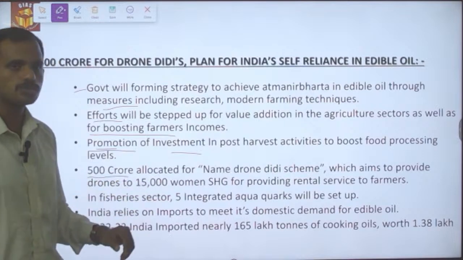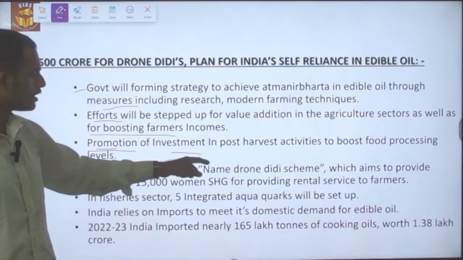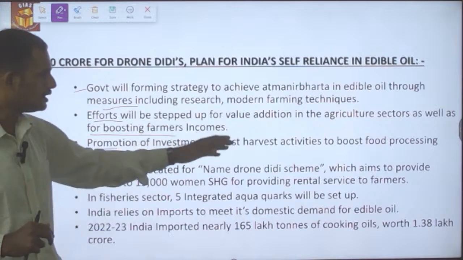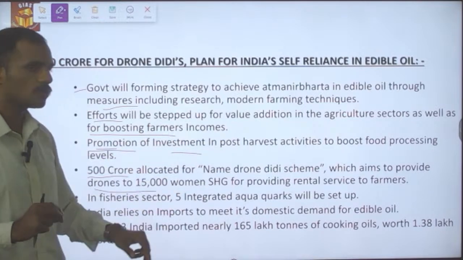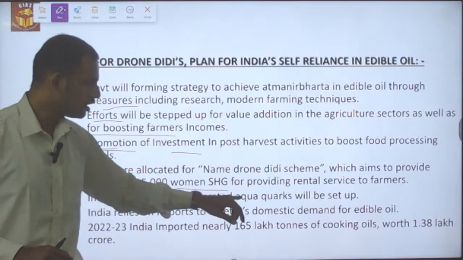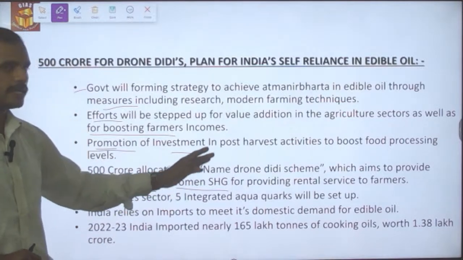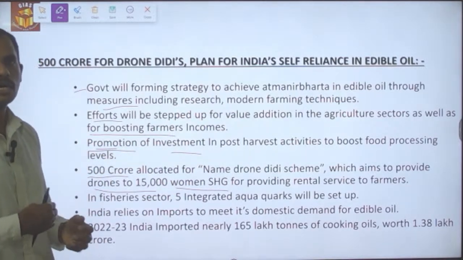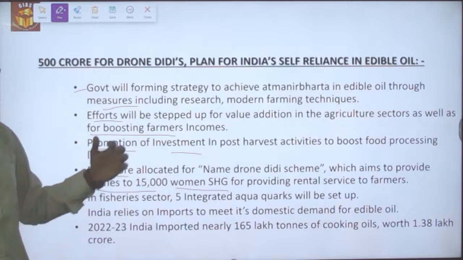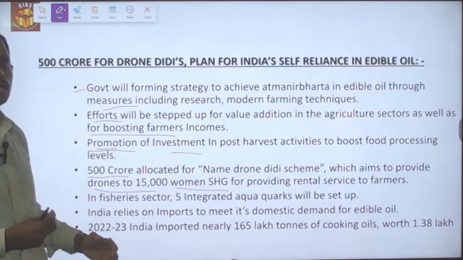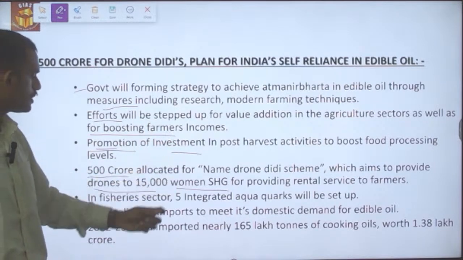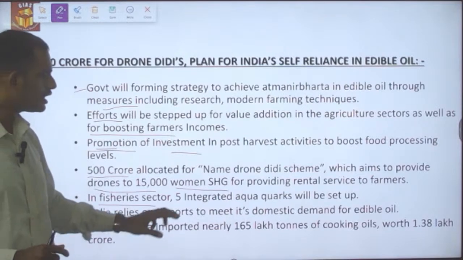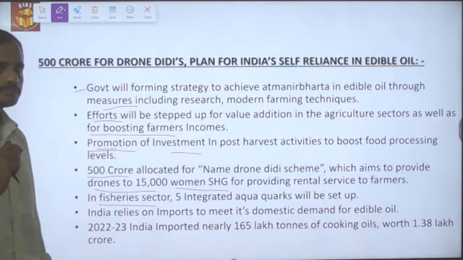And 500 crores have been allocated for the drone Didi scheme, which aims to provide drones to 15,000 women self-help groups for providing rental service to the farmers, so that they will be earning certain money from the rentals, which in turn will increase the livelihood of the women self-help groups. In fishery sectors, 5 integrated aquaculture parks will be set up.